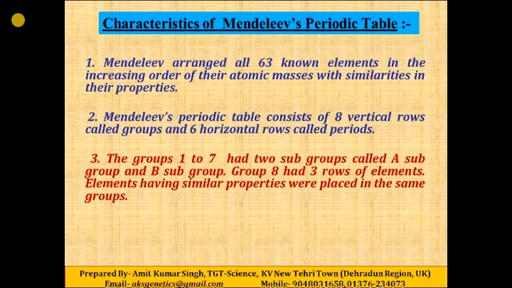Groups 1 to 7 had 2 subgroups, subgroup A and subgroup B, but group 8 had 3 rows of elements.